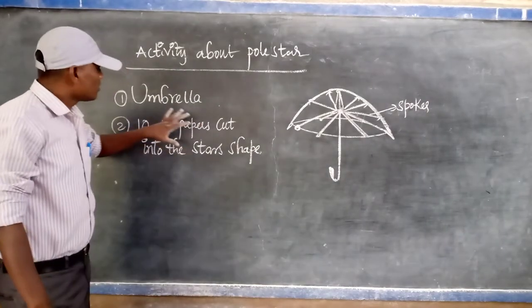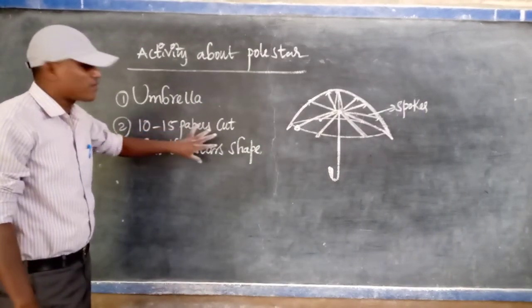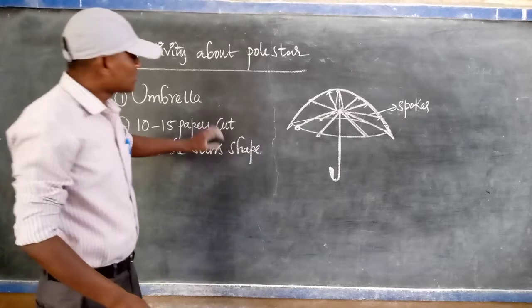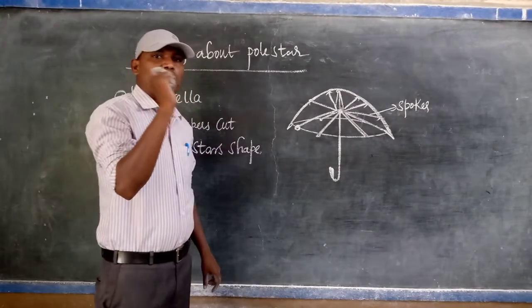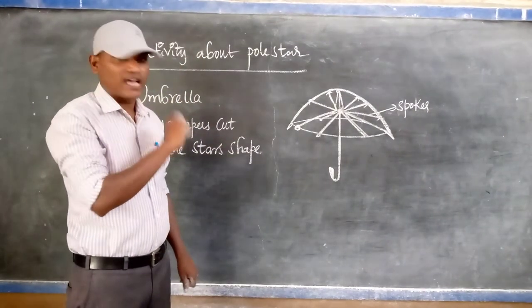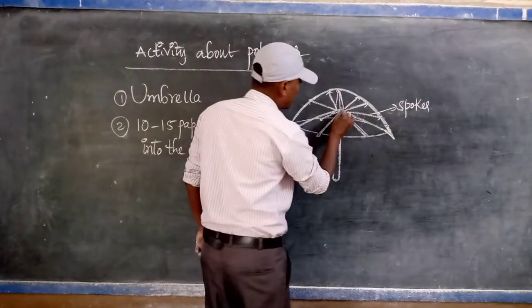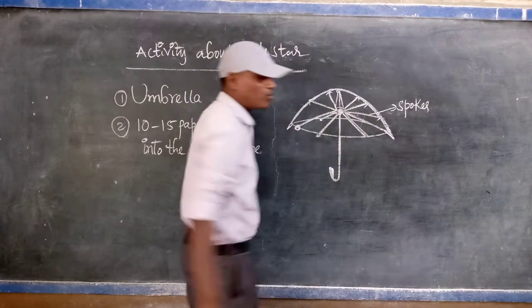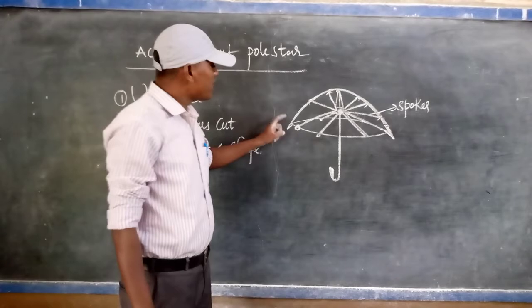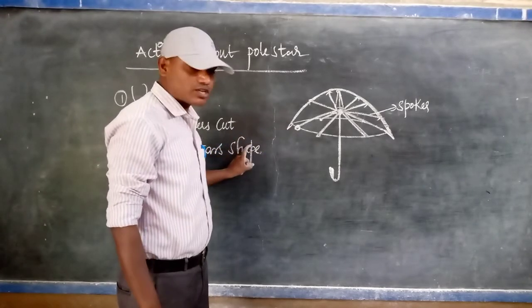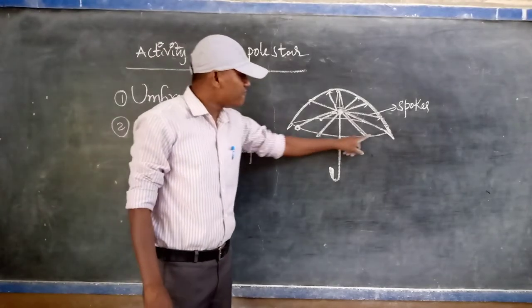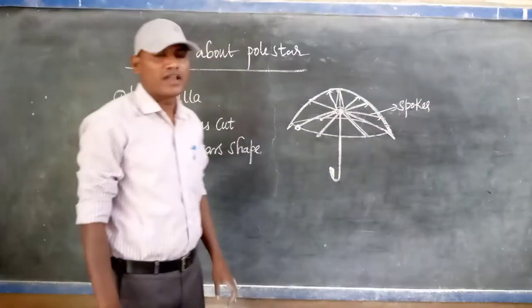The paper you painted with a different color, fix it at the middle with the help of glue. The remaining paper stars you fix at each and every spoke inside the umbrella.